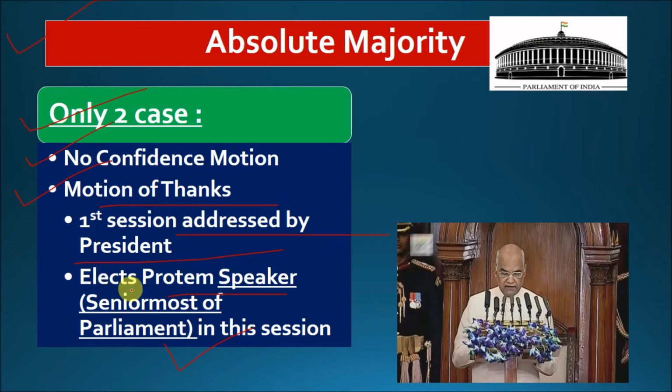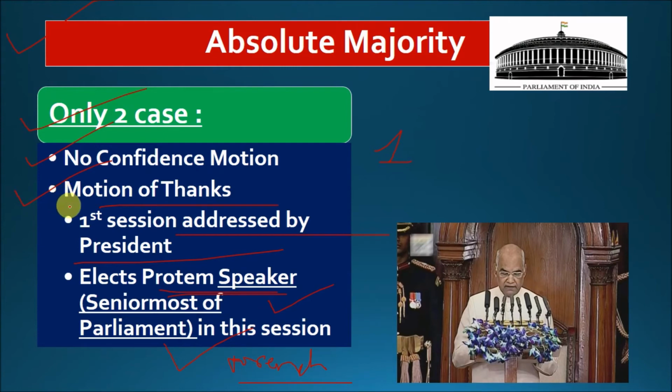Apart from that, the president also appoints the pro tem speaker in this particular session. Now, who is the pro tem speaker? Generally, the senior most member of the parliament. For example, if you remember, in the case of the Constituent Assembly, first we made Dr. Sachidanand Sinha as our president for 2 days, and after that we made Dr. Rajendra Prasad as our president. So that was being followed from the French constitution. Okay, according to the French constitution, generally the senior most member should become the speaker.